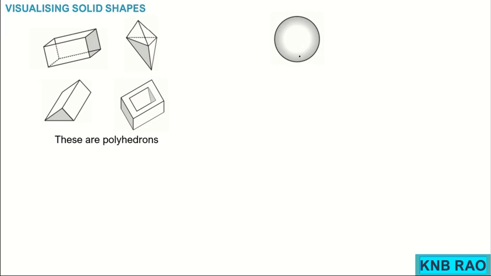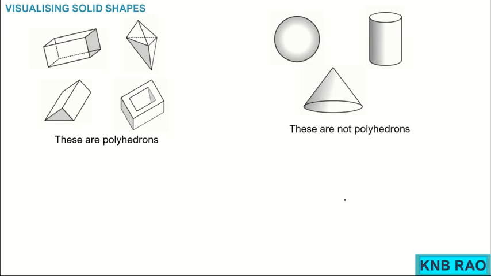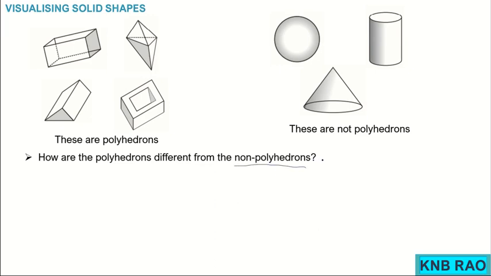But watch this. This is a sphere, and this is a cylinder, and it's a right circular cone. Remember children, these are not polyhedrons. Why are these not polyhedrons? The question comes, how are polyhedrons different from non-polyhedrons?